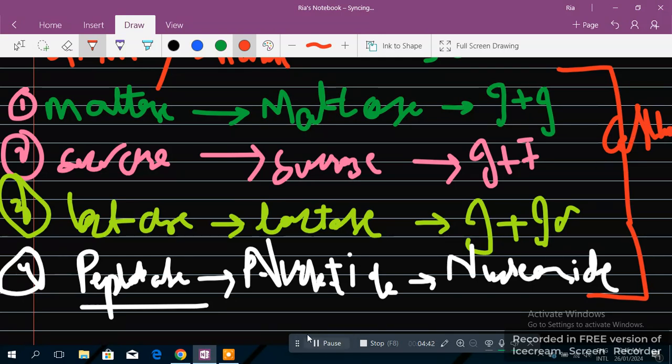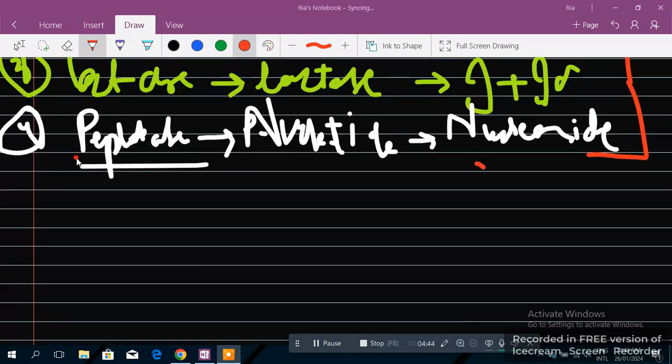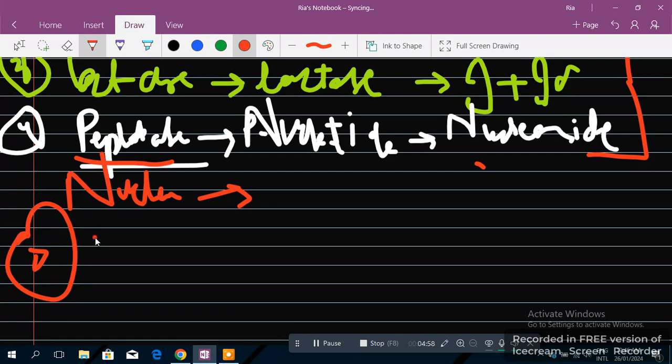And yes, wait, peptidase is used somewhere else. Here the enzyme would be nucleotidase, which helps break down nucleotide into nucleoside, and peptidase converts proteins into peptides.